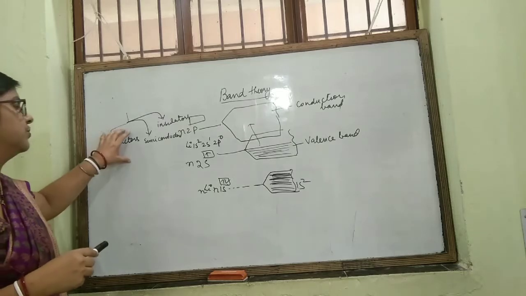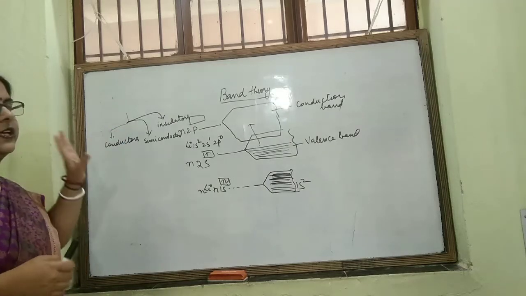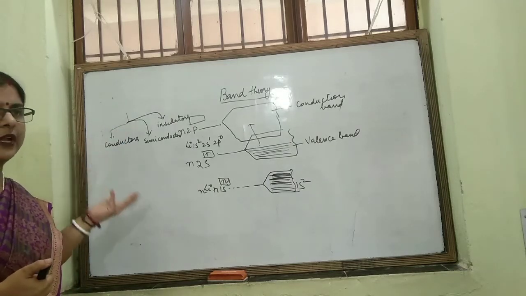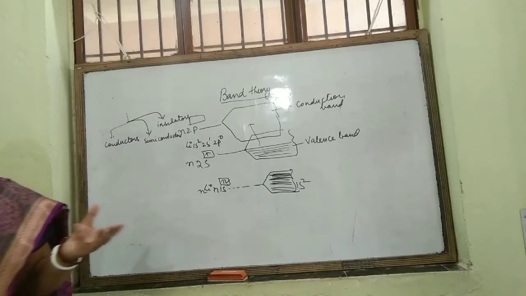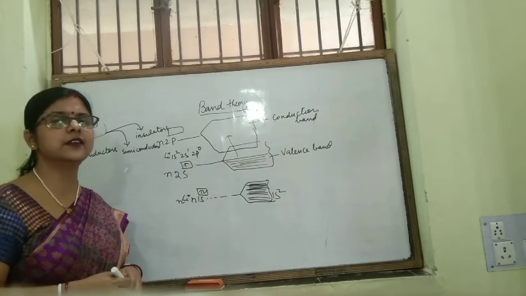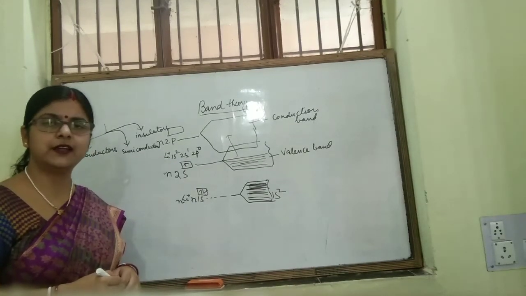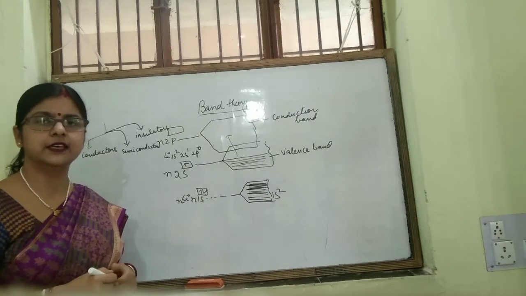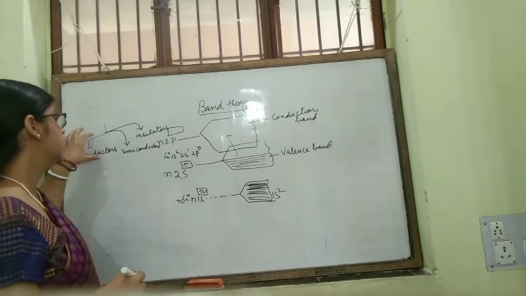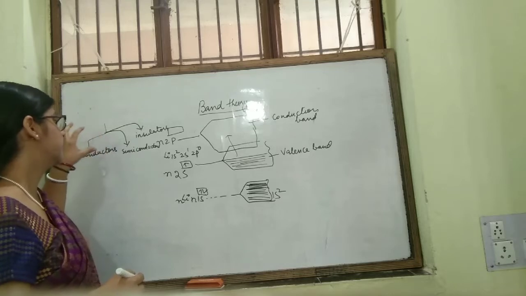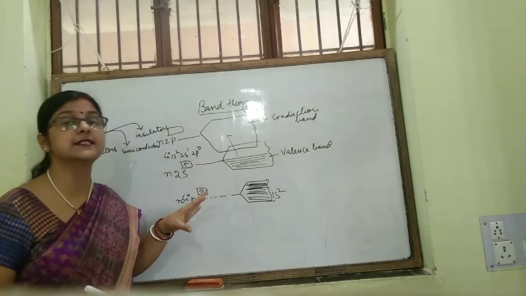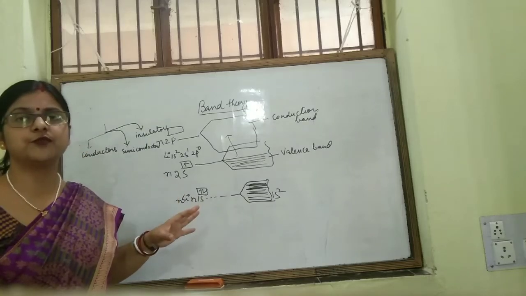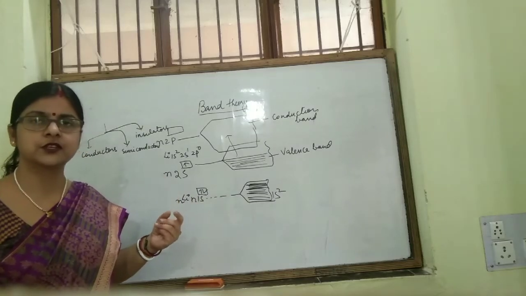Conductors are those substances or metals which conduct electricity easily. How do they conduct electricity? For metals, the conduction is possible due to movement of electrons.